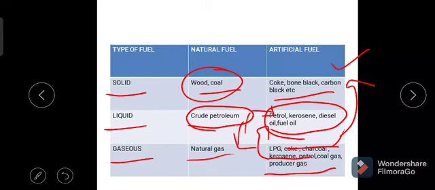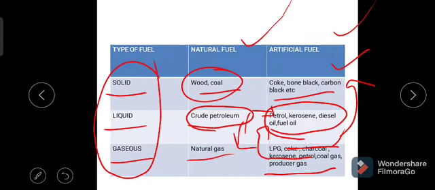Based on the physical state, the fuels are classified into three types, that is solid, liquid and gaseous fuels, and these can be further divided into primary and secondary fuels, and we have to discuss these examples also.